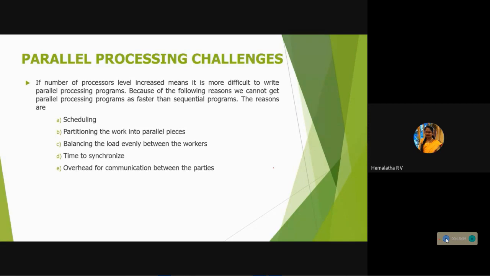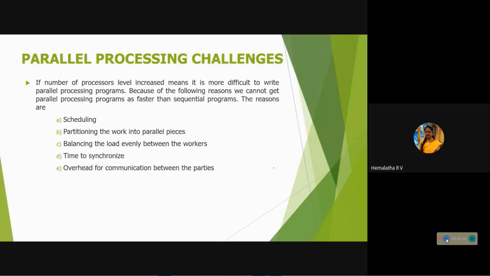The fourth one is time to synchronize. Time synchronization is a very important challenge in parallel processing, because all your processors have equal work, equal load. So each must complete the particular task in a specific time. Synchronization is very important for parallel processing because all the processes should have equal work and should complete the work within the specific time.